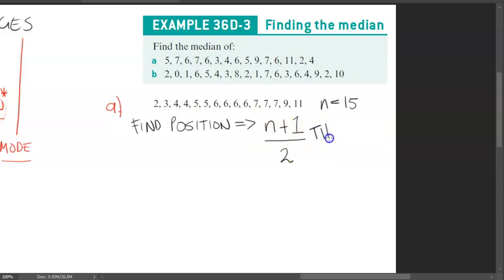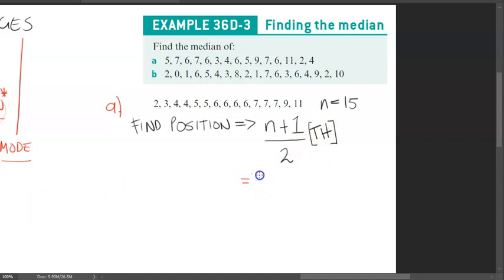And I'm going to put here "th". The "th" just means a position. So be careful with this: it will find you the nth position for your median. Let's plug in this N value and see what we get.